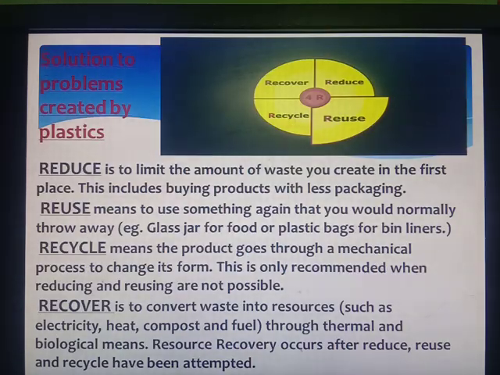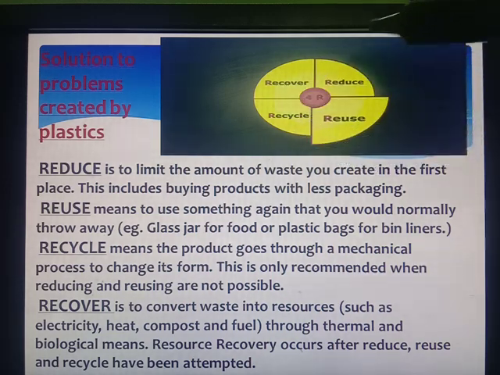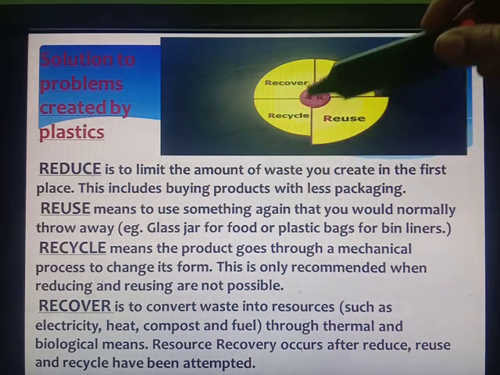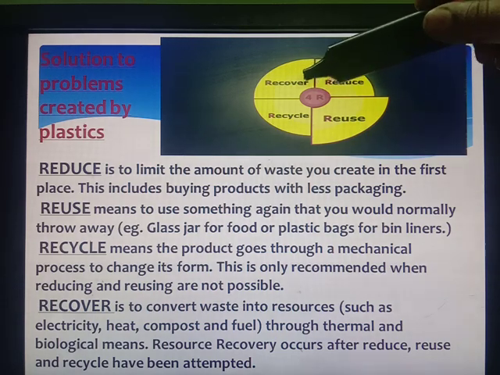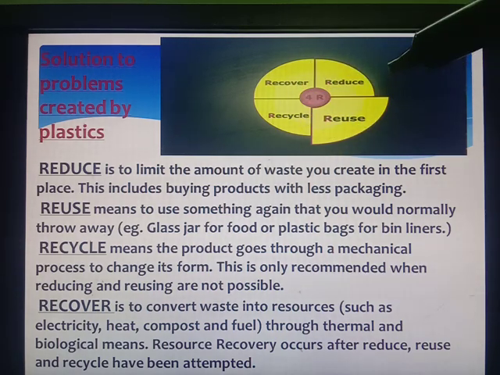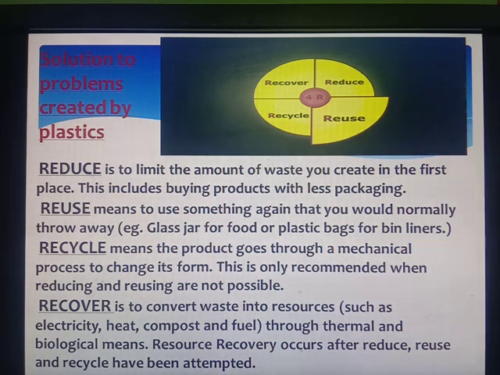How can we create a solution to the problems created by plastic? We should follow the 4R principle. 4R means recycle, reuse, reduce, and recover. So this is the 4R cycle, which means reduce, reuse, recycle and recover. We will discuss one by one. First is reduce. Reduce is to limit the amount of waste you create in the first place.